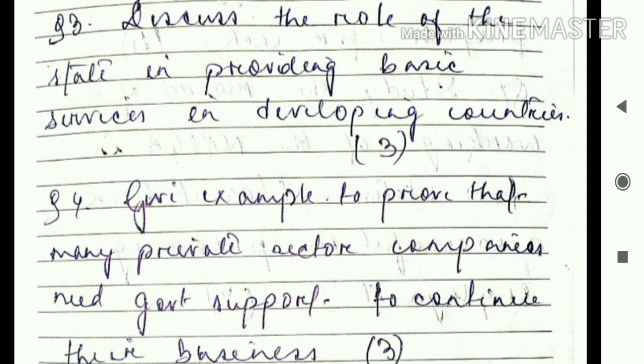Selling electricity at the cost of generation, that means the cost that it has to bear while generating electricity, if it has to sell electricity also at that same cost, what will happen? The private sector will run under losses, right? It will not have any profit, rather it will incur loss. So selling electricity at the cost of generation will push up the cost of production. That means the cost of production will increase, because they will not be able to make any profit.